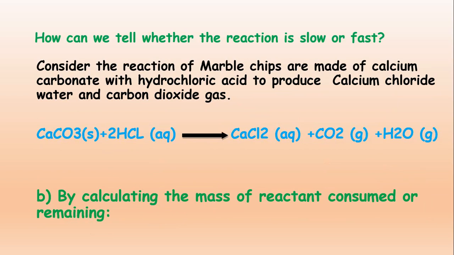Now we are discussing part 2, how we can say whether the reaction is slow or fast by applying the second condition, condition B, that is by calculating the mass of the reactant consumed or remaining. As I have told you earlier, if more reactants are remaining, we can say that this reaction is slow. If more reactants are consumed after some time, then we can say that this reaction is fast. This is a very common, easy point.